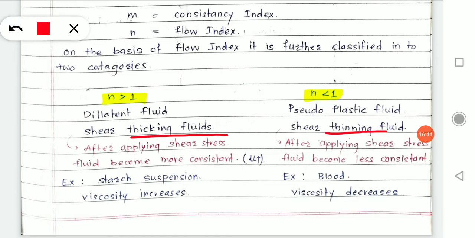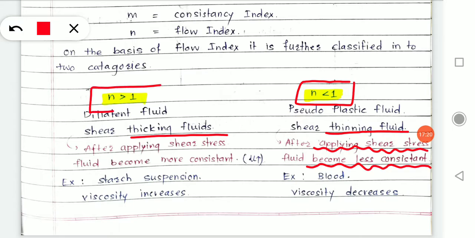Whereas in a shear thinning fluid, after applying shear stress, the fluid becomes less consistent. Less consistent मतलब पतला होना शुरू हो जाता है वो. When you apply a shear stress, or when the fluid is deforming, whatever resistance is offered is called the shear stress, and while this shear stress is occurring, the fluid becomes less and less viscous. It becomes less consistent और वो पतला हो जाता है. Then we call it a pseudoplastic fluid, where the flow index is less than 1, and the flow index in dilatant fluid is greater than 1.